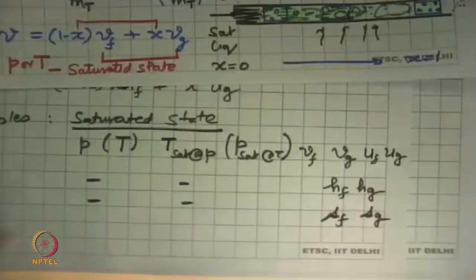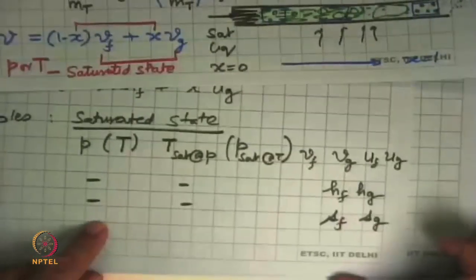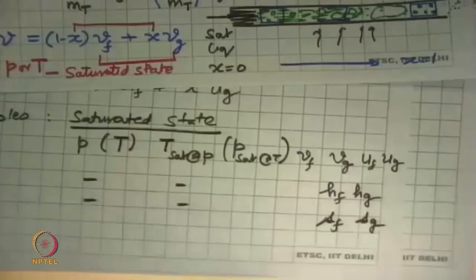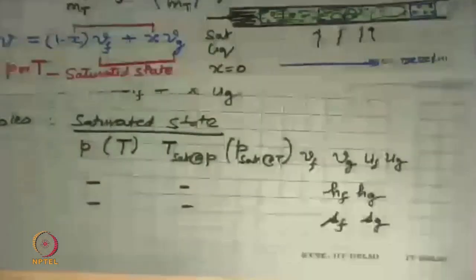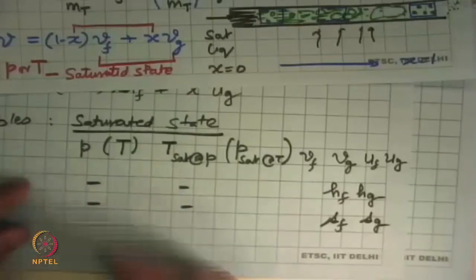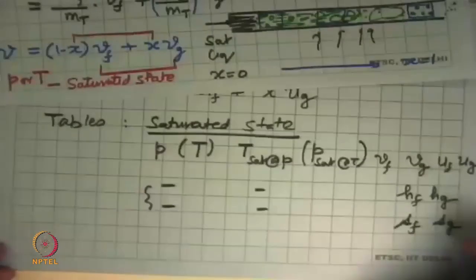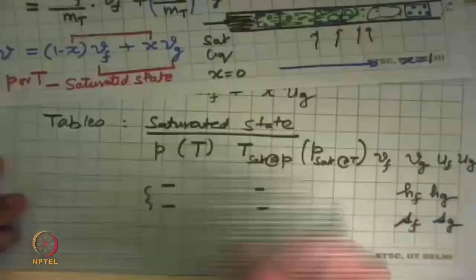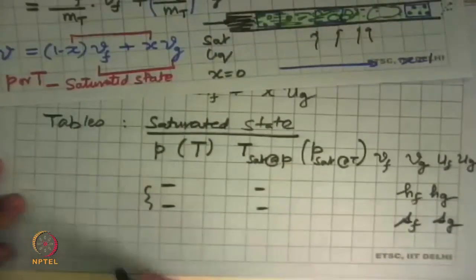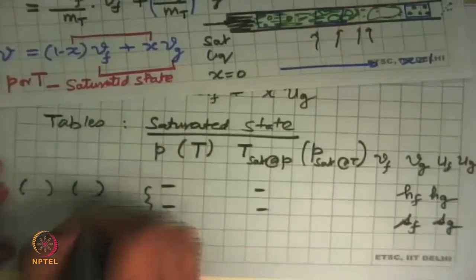So all one needs to do is pick up where the pressure or temperature is, and you get all the saturation state properties coming out of there. So that's how we use these tables. In between, if these are discrete values, one has to do interpolation. Alternately, you can use software packages, or you can go online, where they ask you to input two independent properties.